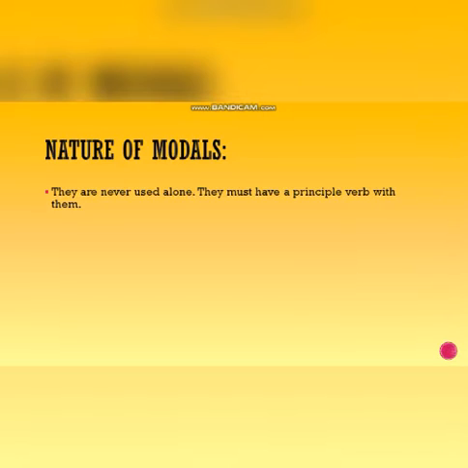Now let us understand the nature of modals. They are never used alone. They must have a principal or main verb with them. For example, I can play the violin. Here you can see the main verb is play and can is used as a helping verb here. So can is a modal.